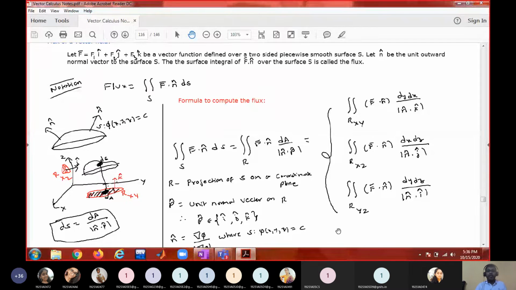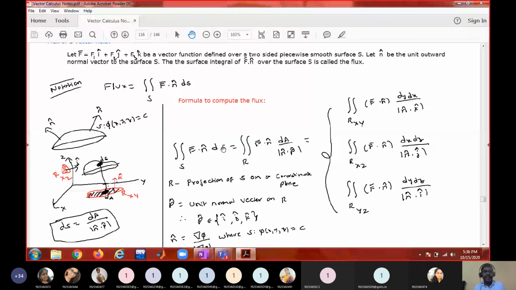That's it. Once you have this expression, you have to write down the limits. Where do you get the limits? By looking at the projection. See the shape of the projection, and accordingly write down the limits. So this is a surface integral, and this is a double integral. You see dA, this is ds. So this is the formula to convert a surface integral to a double integral.